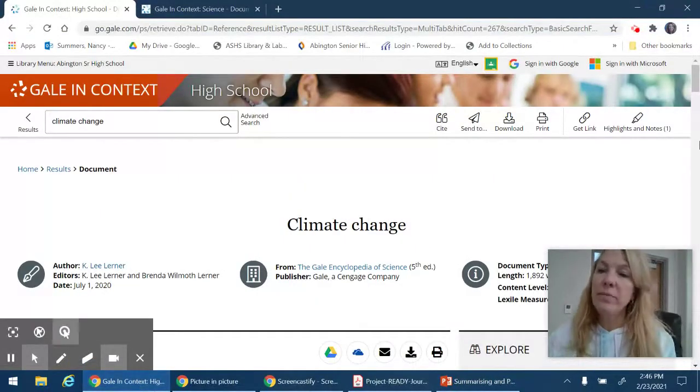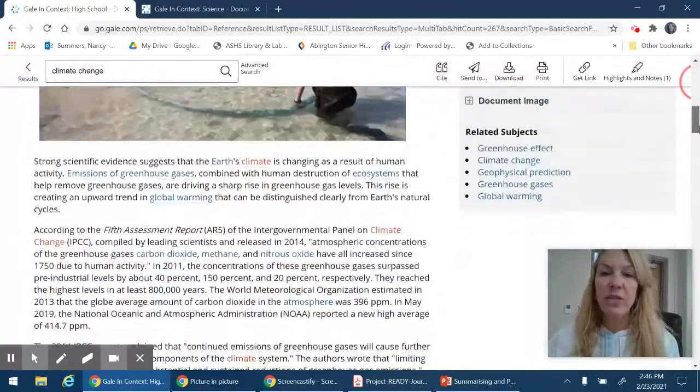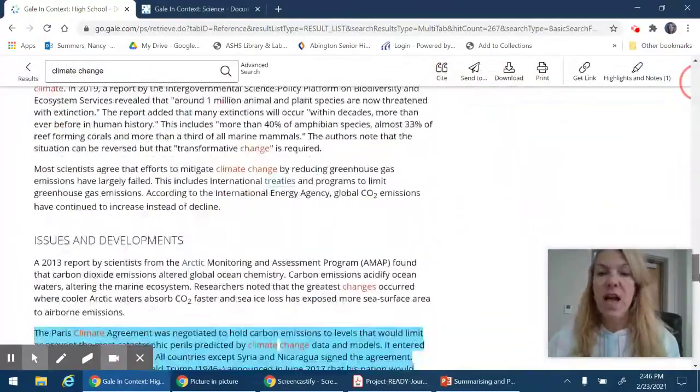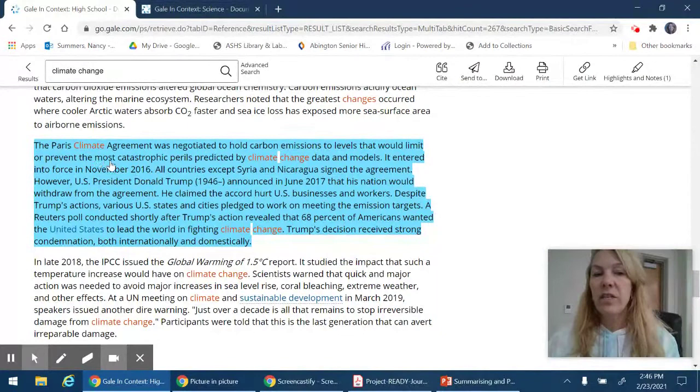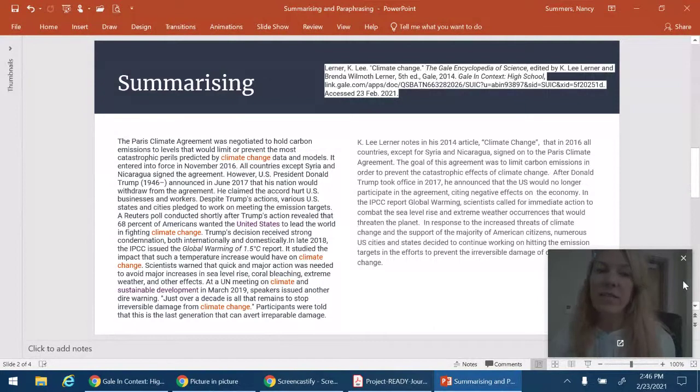Okay, so I'm taking an article from one of our Gale databases. The article's on climate change for my project, and I found a paragraph that I would like to include. So I have it here, and I've copied it so that I can summarize it.